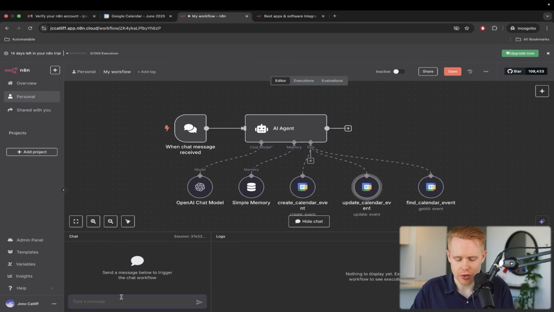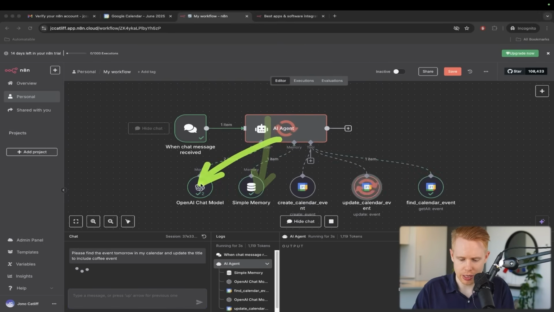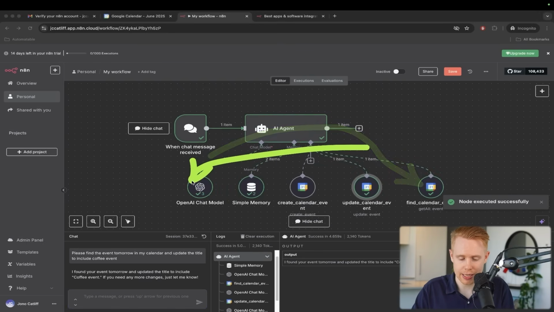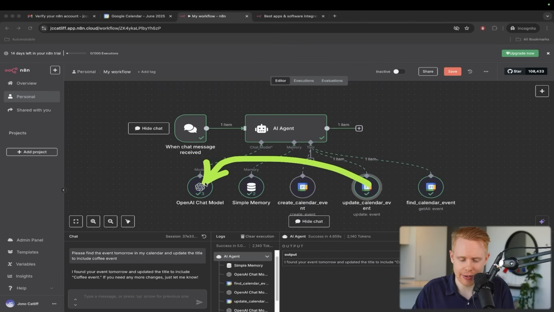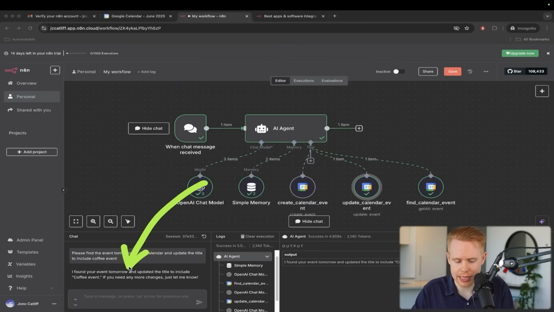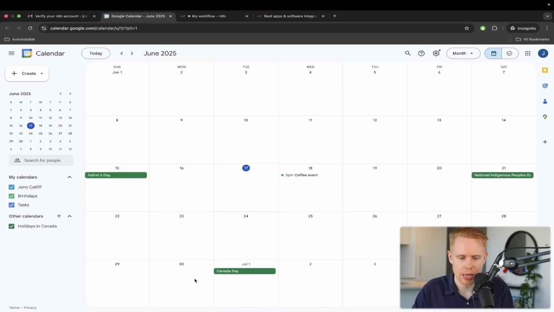So we'll open the chat here, and I'm going to say, please find the event tomorrow in my calendar and update the title to include coffee event, and we'll fire this off. It's going to first pull in the memory, think about what to do, search for that event, go back to the reasoning model, understand what is going on, what is the next step once we have the ID, which would be to update the calendar event. Then it's going to fire it back here to create the response and send it back. I found your event tomorrow and updated the title, include coffee event. If you need any more changes, please just let me know.